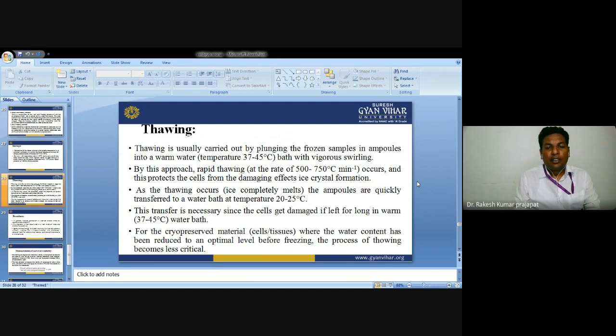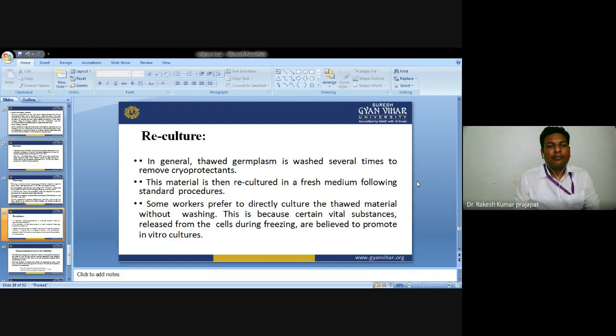As the thawing occurs and the ice completely melts, the ampoules are quickly transferred to a water bath at a temperature of 20 to 25 degrees centigrade. This transfer is necessary since the cells get damaged if left for a long time in the 37 to 45 degree water bath. For cryopreserved material, cells or tissue where the water content has been reduced to an optimum level for freezing, the process of thawing becomes less critical.